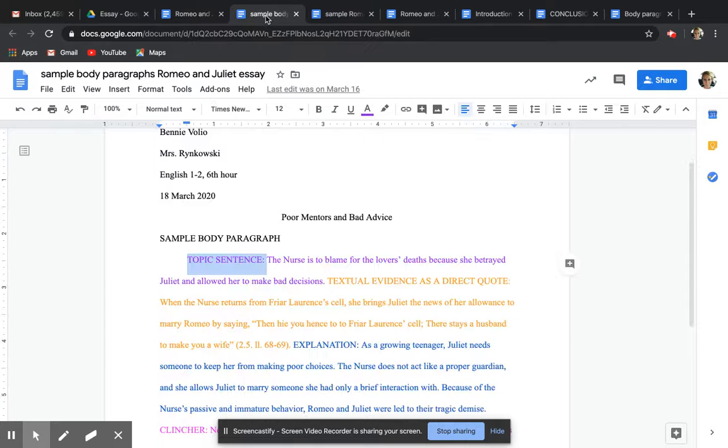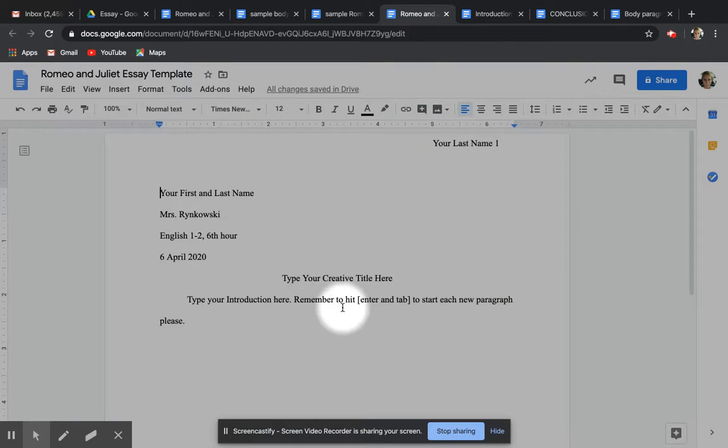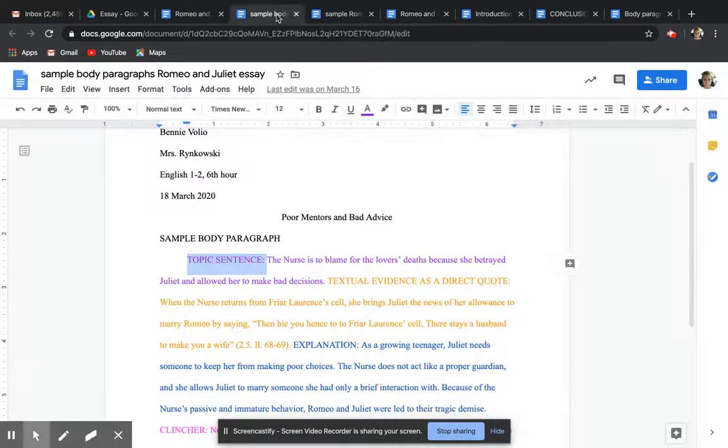So I expect your entire essay to be typed up and ready to go by Monday, April 6th at 8:30, so I can start to grade those next week, okay? So please, you've got tonight, Friday night, Saturday, and Sunday night to finish all that up, okay, guys? So use those graphic organizers, type this up into one solid essay, and then there's one more thing I want to show you.